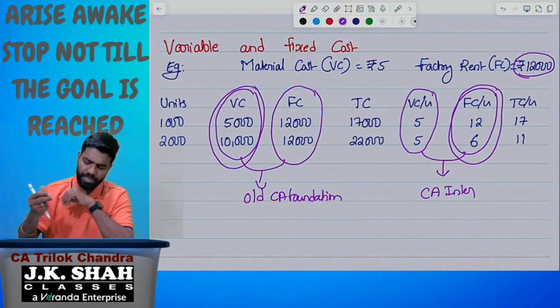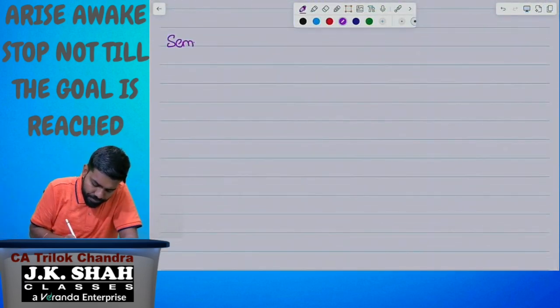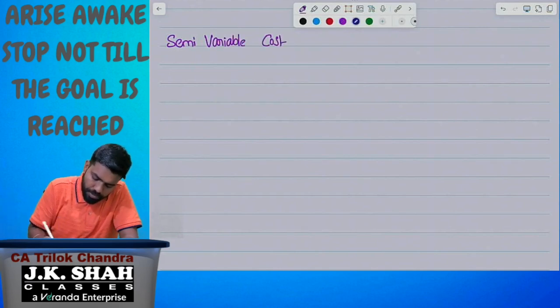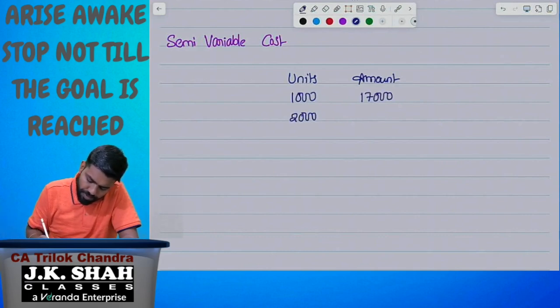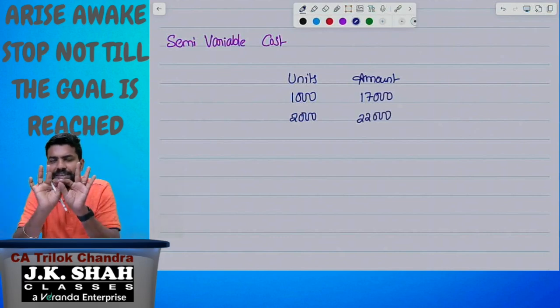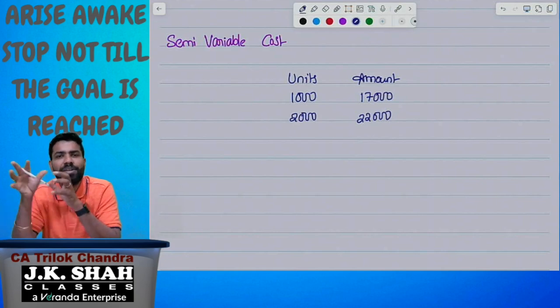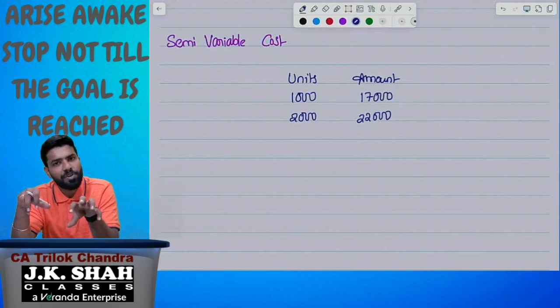Okay. So this is about the variable cost and fixed cost. We need to understand one more thing called the semi-variable cost. What is the semi-variable cost? Let me take the example. Units, amount. 1,000 units, 2,000 units. Amount comes to 17,000 and 22,000. This is the information given. Nothing else is provided. By looking at this information, we need to identify whether the given information is variable cost or fixed cost.